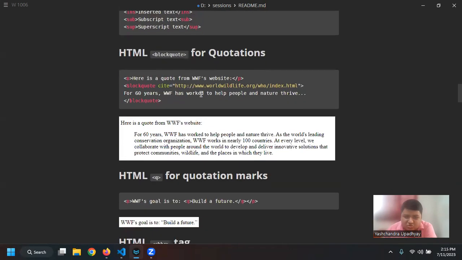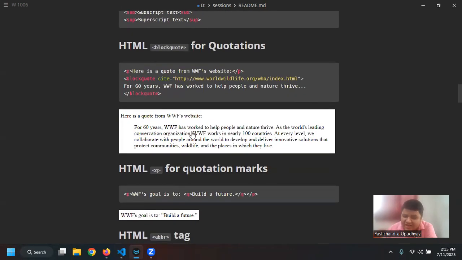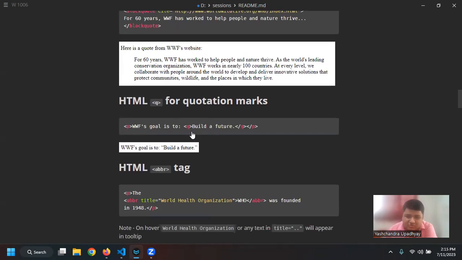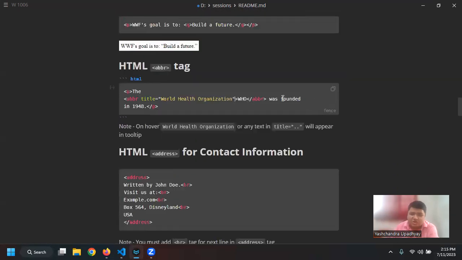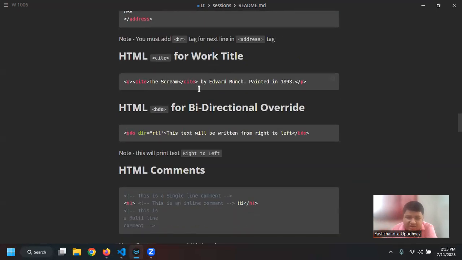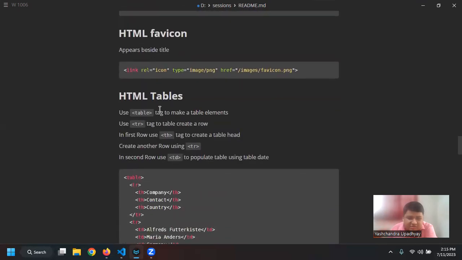Then we looked at the various quotations, like how to indent a text, make a quote out of it, and then how to get this quotation symbol. If you use the q tag, you will get a quotation symbol, right? Because if you use the double inverted comma, it will actually treat it as the name of a property. See, we have the double inverted comma in here, where we have written world information. So if you want to get the quotation mark, you can use the q tag. There are also other ways to get it. We saw that in basically, what was it?